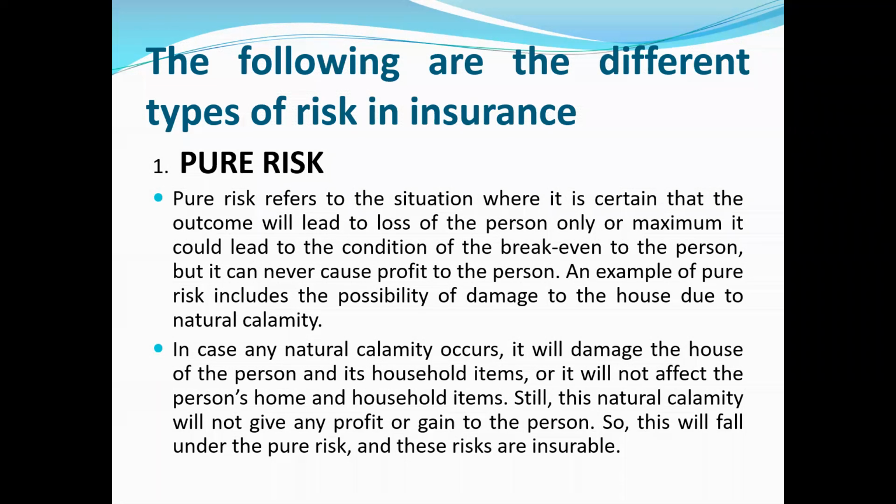Considering an example of the pure risk, it involves the possibility of damage to the house due to natural calamities. In case of any natural calamity occurring, it will damage the house of the person and its household items, or it will not affect the person's home and household items. Still, this natural calamity will not give any profit or gain to that particular person. So, this will fall under the pure risk, and these risks are insurable.